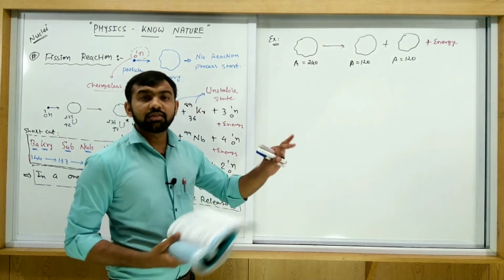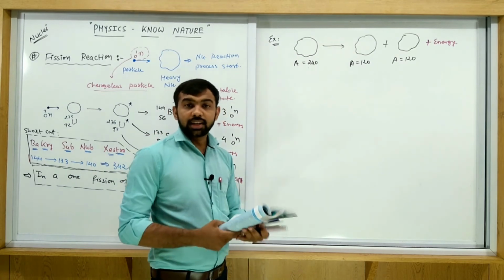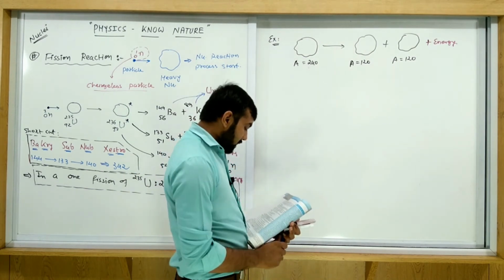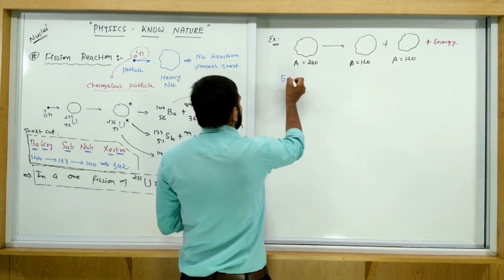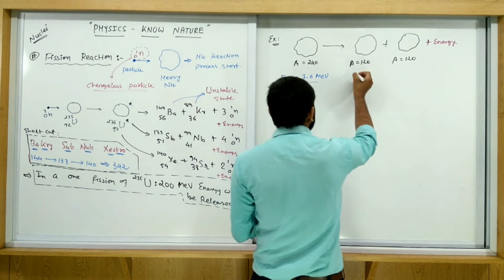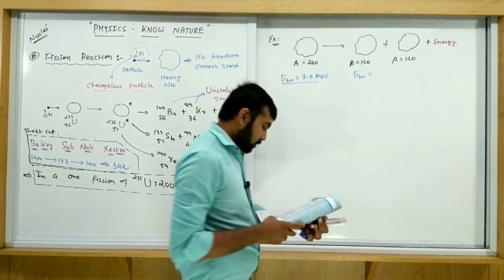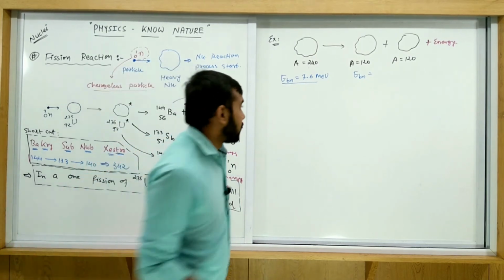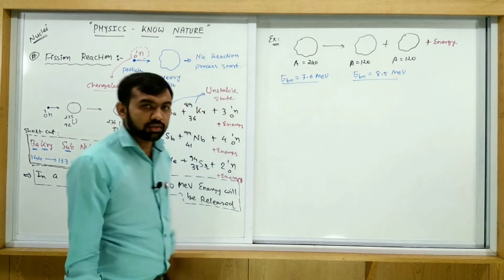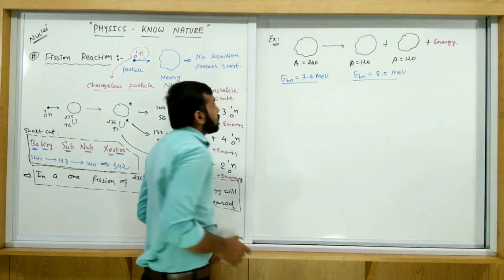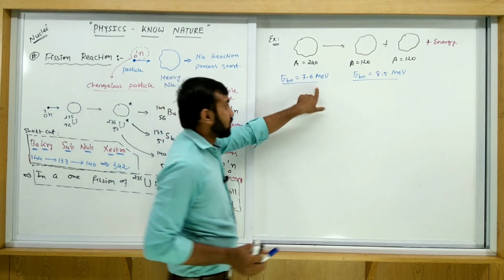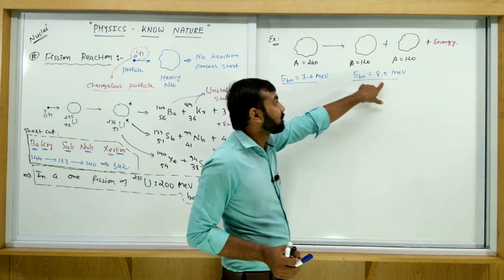So from the EBN versus A graph, some data are known for this. For this heavy nucleus, EBN is equal to 7.6 MeV. For this middle nucleus, EBN is equal to 8.5 MeV. This is given in the textbook, so don't worry about it, but you must remember this. For A equal to 240, EBN is 7.6 MeV. For A equal to 120, EBN is 8.5 MeV.